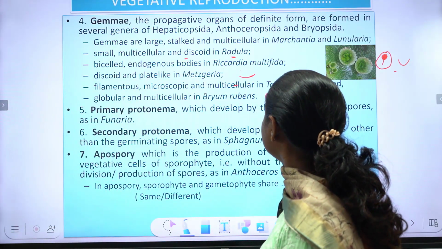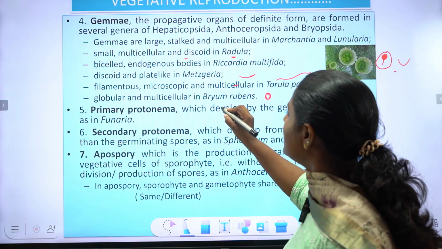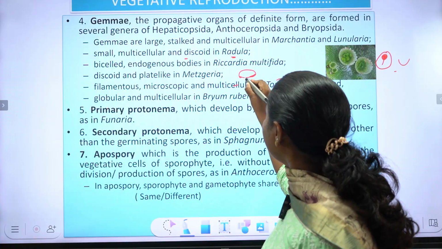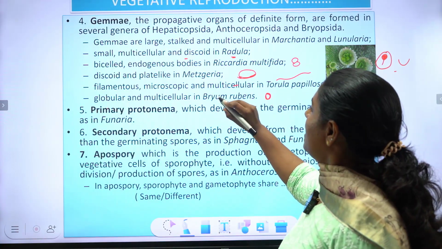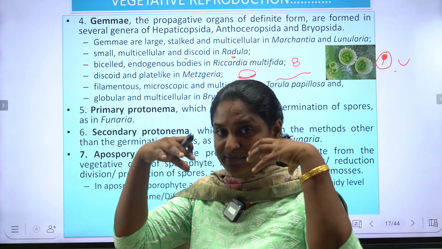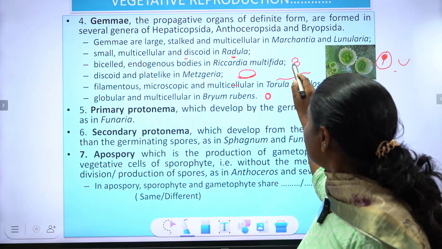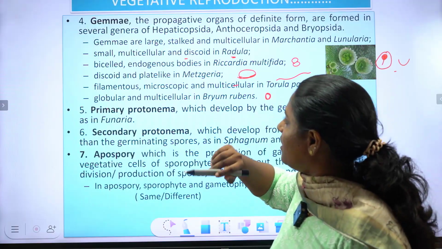So in Bryum this is globular, filamentous in Tortella, discoid or plate-like in Metzgeria, bicelled, and endogenous body. Endogenous means they are formed within the thallus. So bicelled and endogenous in Riccardia, and small multicellular and discoid in Radula.